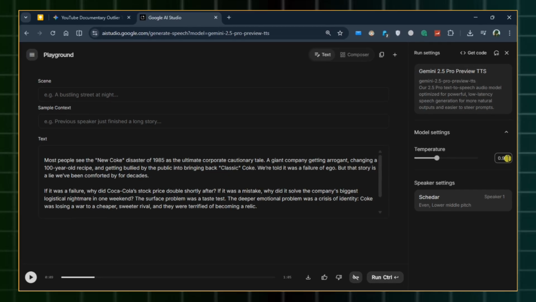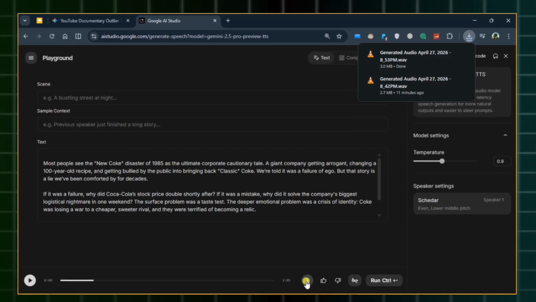If a specific line sounds off, just tweak the temperature slightly and regenerate. But once you're happy with the result, hit download.